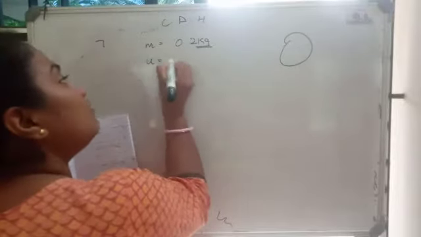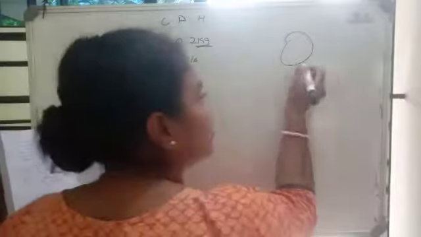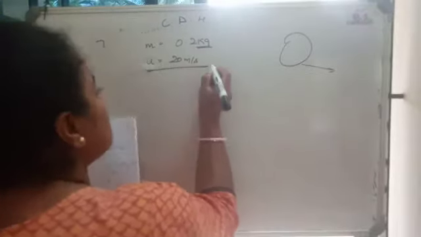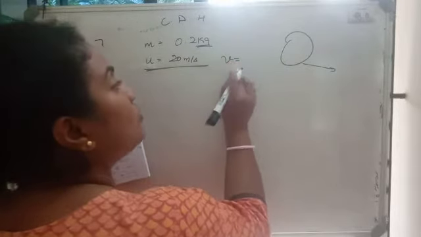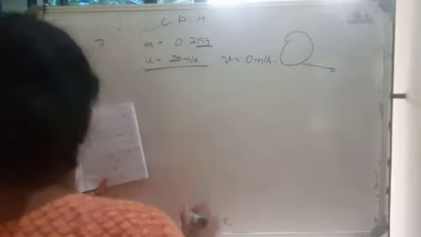And moving with the velocity of 20 meters per second. So it is moving with the velocity of 20 meters per second, meaning its initial velocity is 20 meters per second. It is brought to rest, which means the final velocity will be 0 meters per second.